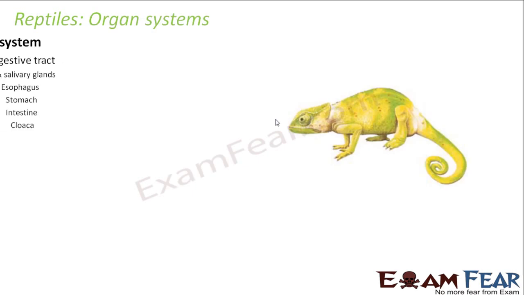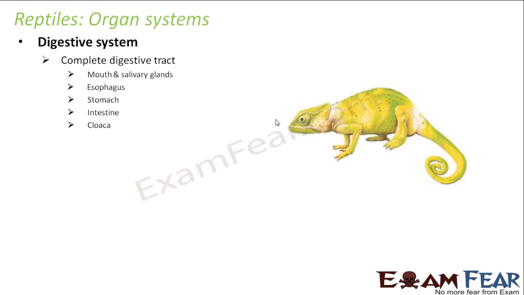Let us talk about the organ systems of reptiles. So here, if you talk about the digestive system, they have a complete digestive tract with all the different organs present in place like mouth, salivary glands, esophagus, stomach, intestine, and cloaca. So cloaca is used for excretion or egestion purpose.